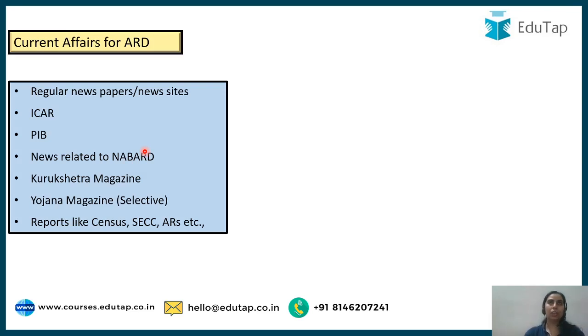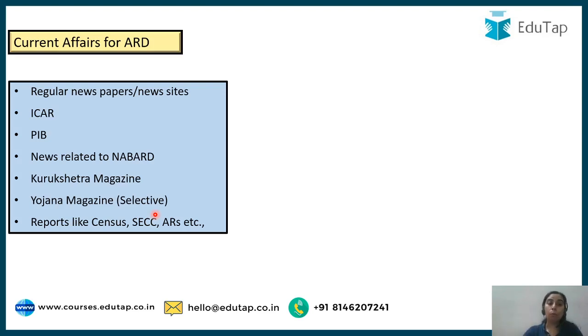Kurukshetra magazine will give you an insight into what is going on right now in the country on a specific theme. Yojana magazine is to be read selectively, which means basically the rural part and agriculture part, whenever it is highlighted in Yojana, that you have to cover. Please understand, you do not have to do a cover-to-cover reading of Yojana and Kurukshetra. You have to be selective in reading what is required for the exam.